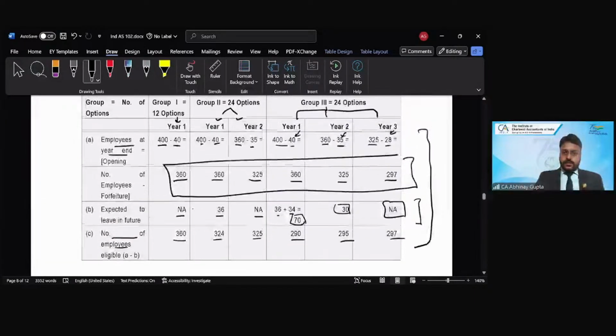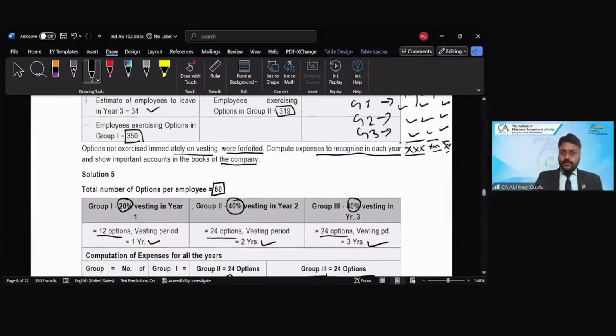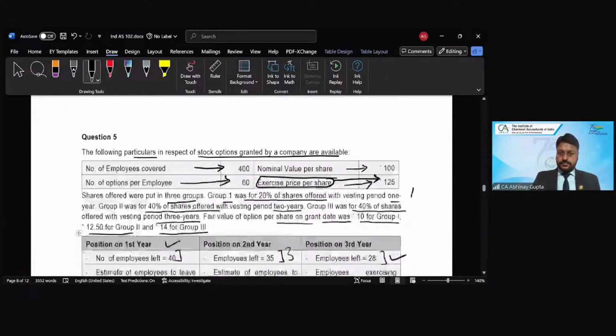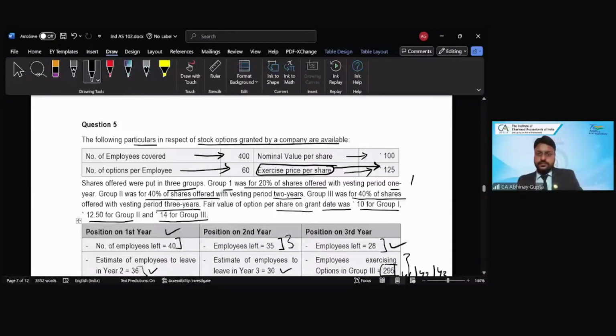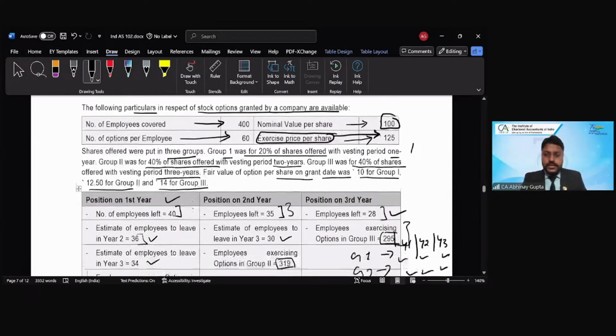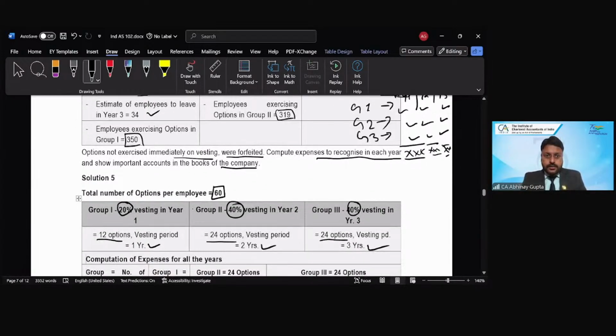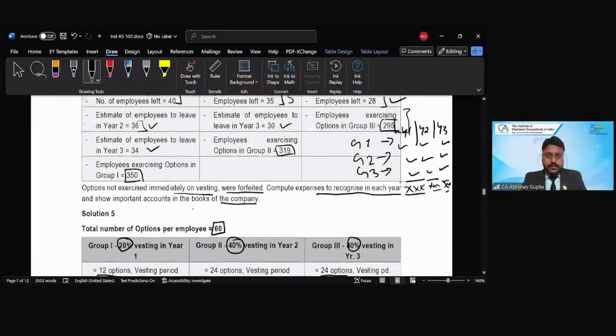And what is the nominal value given in the question above? 100 rupees, right? 100 rupees is the nominal value which I am receiving. 125 is the exercise price. Now, this is the fair value of the option, correct?